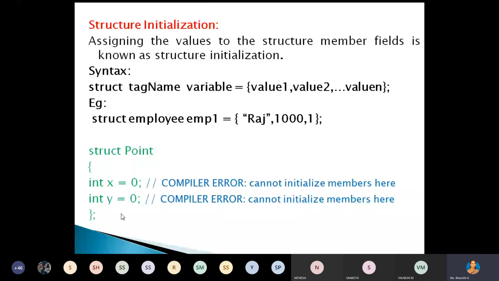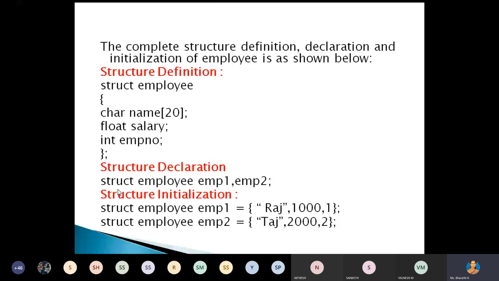Right? Now, how we can perform those operations? First, we have to create the variable for the structure, maybe struct point a, where a is the variable name. After that, you can initialize the data members: a dot x equal to 0, again a dot y equal to 0. Right? Now, declaration, definition, and initialization together, one program. Here in this program, we have structure employee.